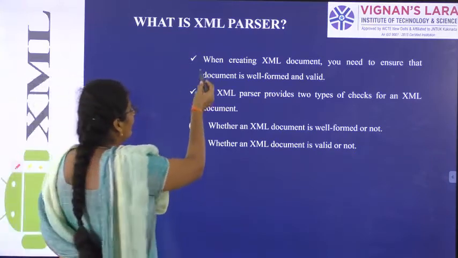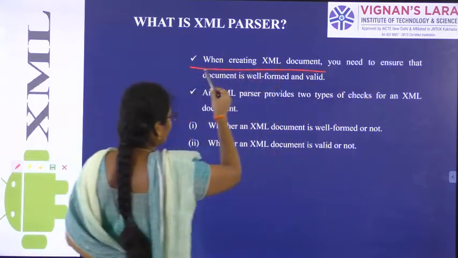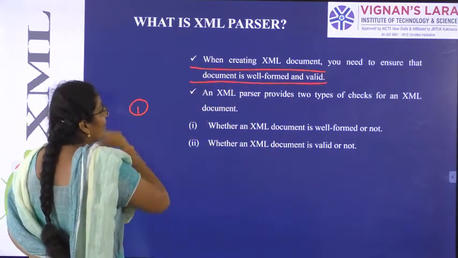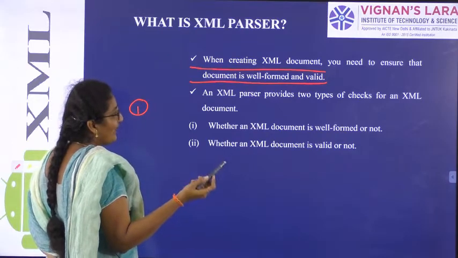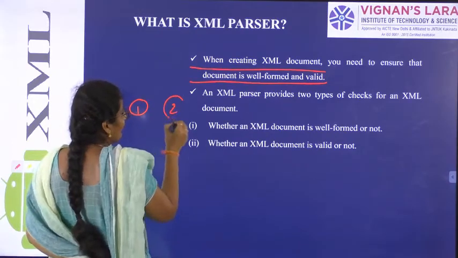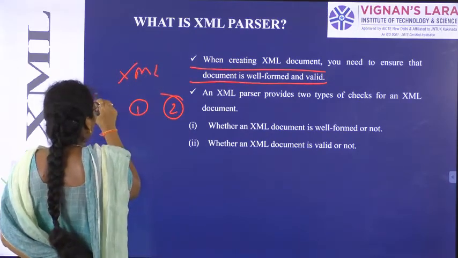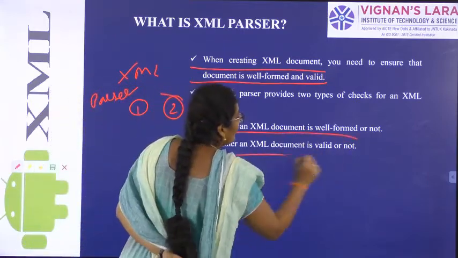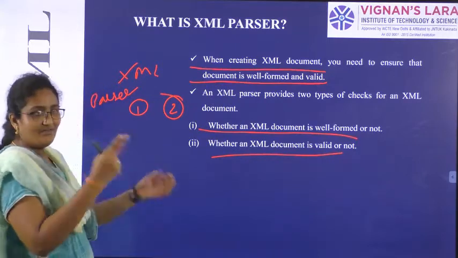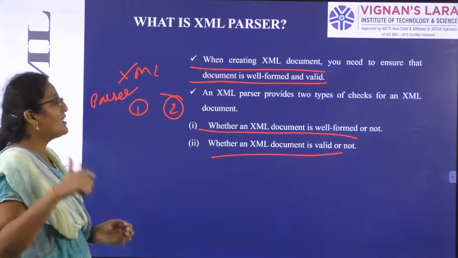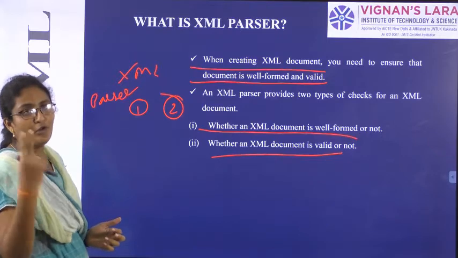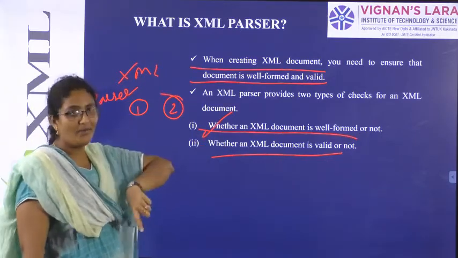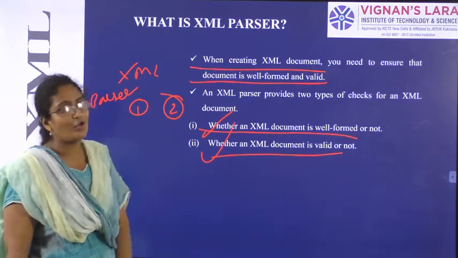When creating the XML document, you need to ensure that the document is well formed and valid. That is the first point. An XML parser provides two types of checks. What are the two types of checks an XML parser can provide? Whether the document is well formed or whether the document is valid or not. So whenever you want to create an XML document, you should follow 2 points. What are the 2 points? Whether the XML document is well formed. Second one, whether the XML document is valid.